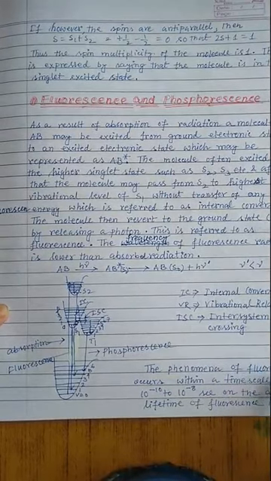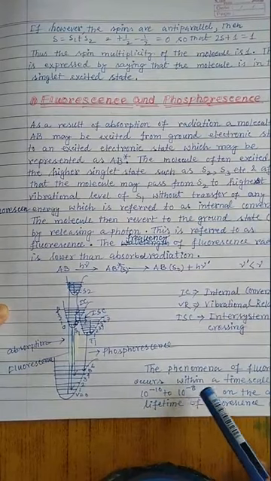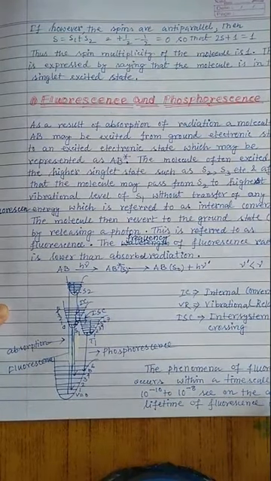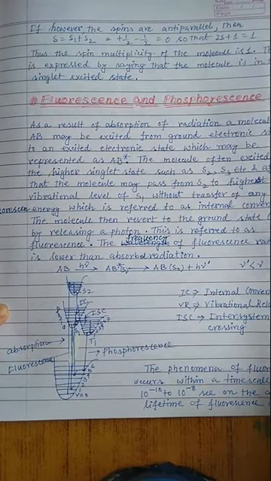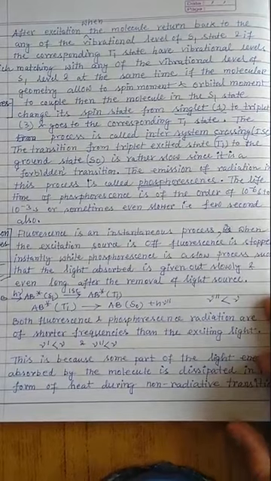And the phenomenon of fluorescence occurs within a time scale of 10 to the power minus 10 to 10 to the power minus 8 second, and on average the lifetime of fluorescence is 10 to the power minus 9 second, or in the nanosecond range. The next topic is phosphorescence.